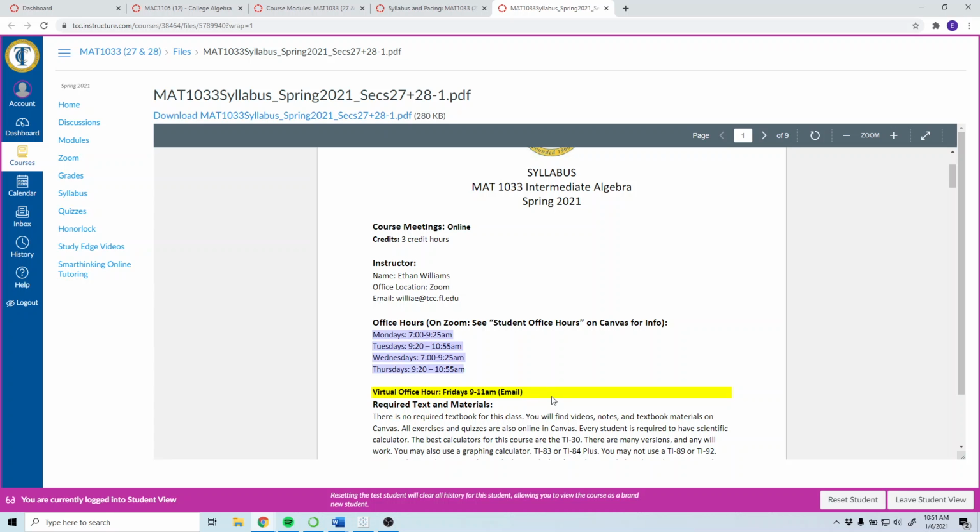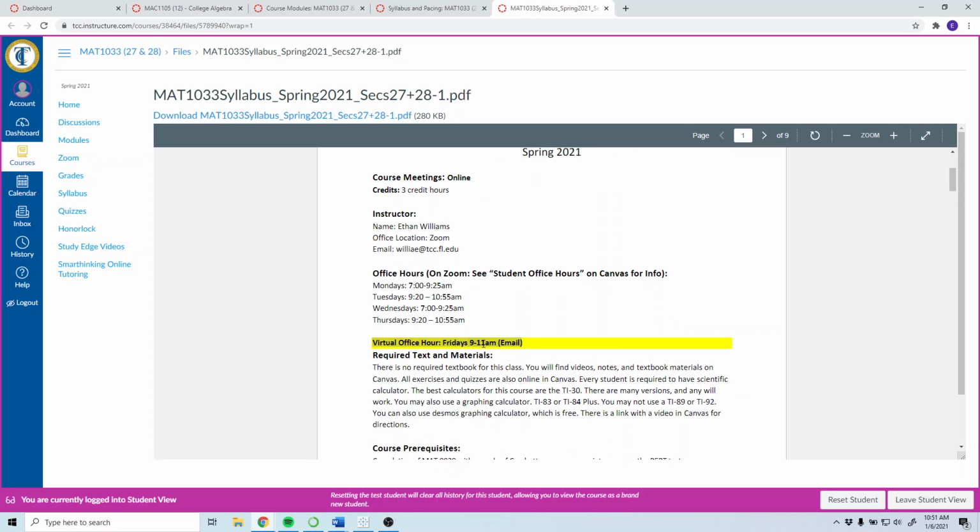And the Friday hours mean specifically email, and I definitely cater these to the online classes, which you are in. So I prioritize emails from online students during these times. If you email me on Friday between 9 and 11, I will answer you pretty quickly. I try to answer emails pretty quickly anyway, within a few hours, as long as it's not too late or too early. But I cannot guarantee it, except really this time. But you can always pretty much expect an email back from me within the day, or if it's late, the next morning.